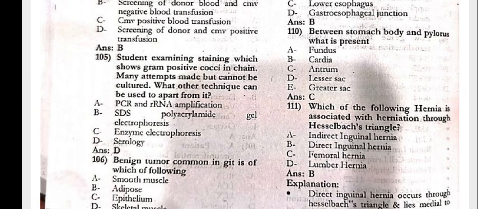A student examining a stain which shows gram positive cocci in chains. Many attempts were made but it can't be cultured. What techniques can be used apart from it? That is enzyme electrophoresis.